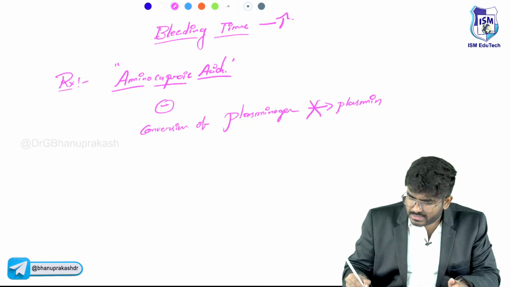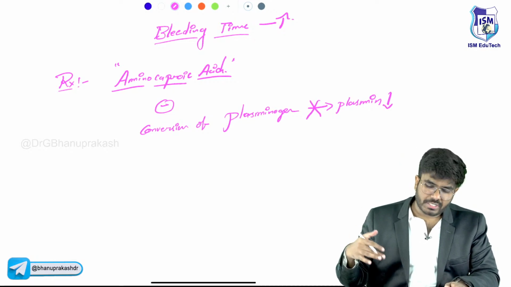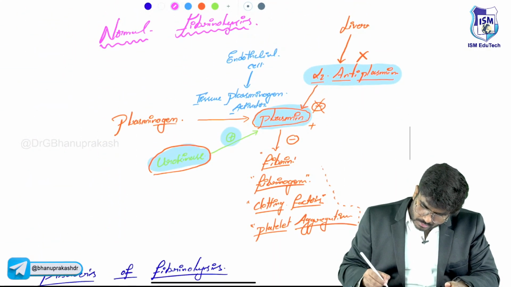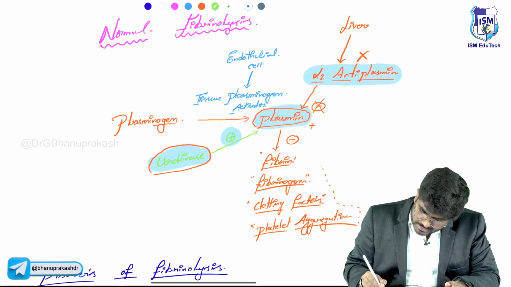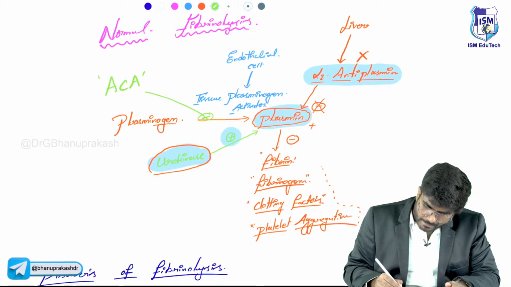So this conversion is inhibited. What happens to the plasmin levels? Plasmin levels go down, which means the overactivation is getting reduced. So this process is being inhibited by aminocaproic acid.